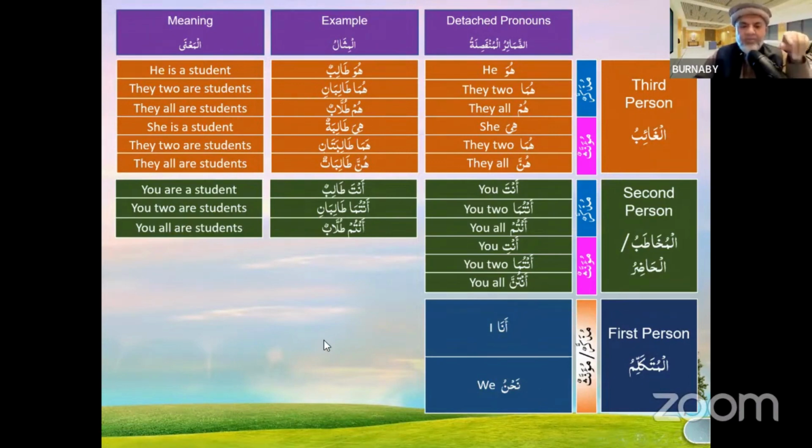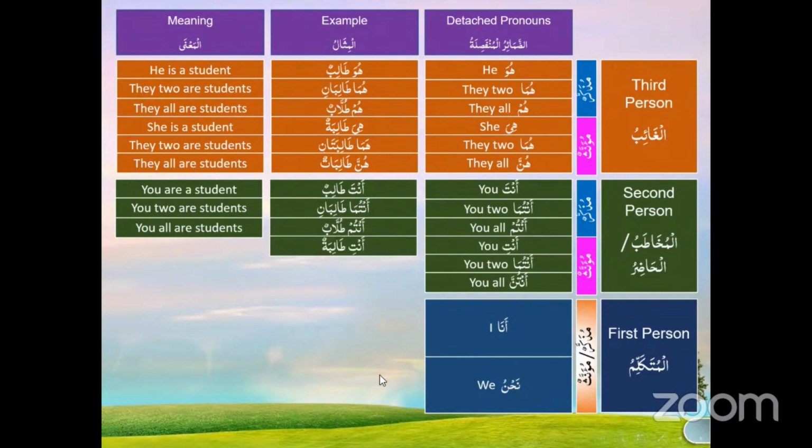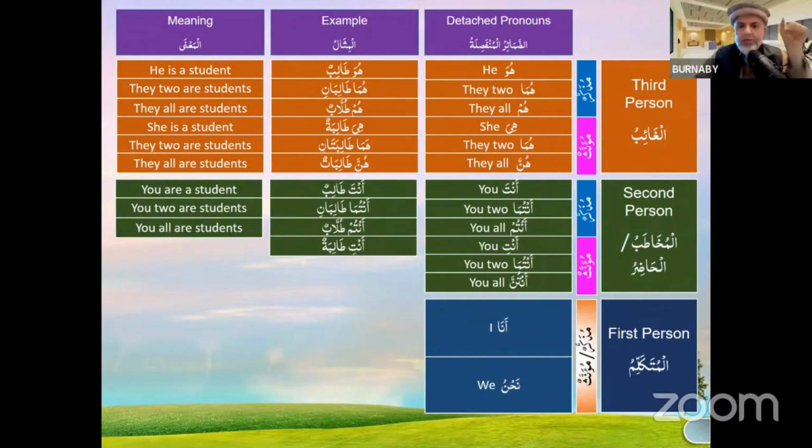Now, if you talk to the feminine, you will say anti talibatun. Can you say anti talibun? No. If you say anti talibun, that means you're saying you are a male student. You're talking to a female and you're saying you are a male student. Okay. She'll get offended.